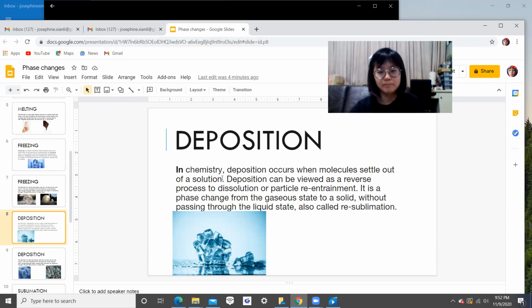Deposition. In chemistry, deposition occurs when molecules settle out of a solution. Deposition can be viewed as a reverse process to dissolution or particle re-entrainment. It is a phase change from the gaseous state to a solid without passing through the liquid state, also called resublimation.